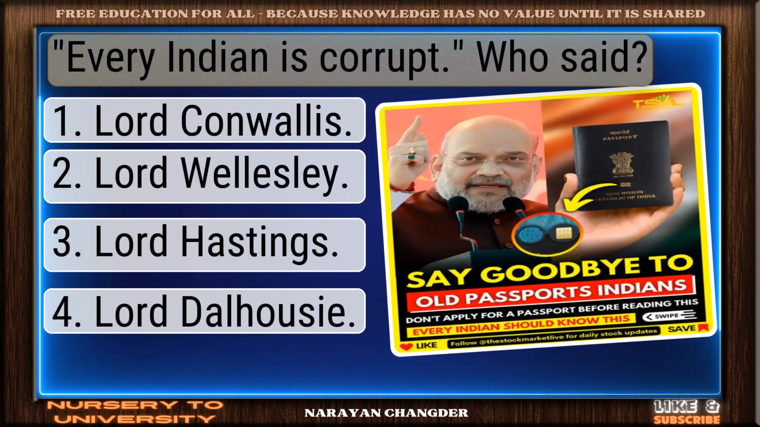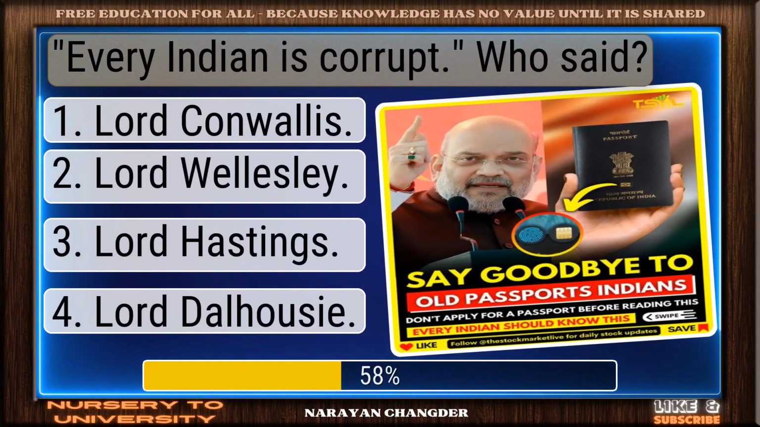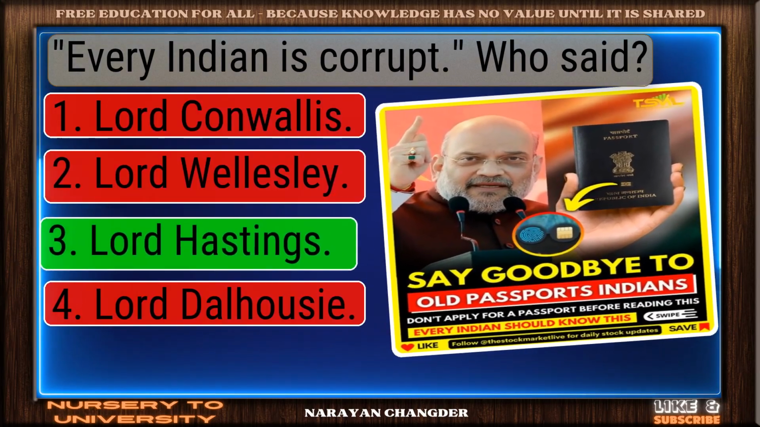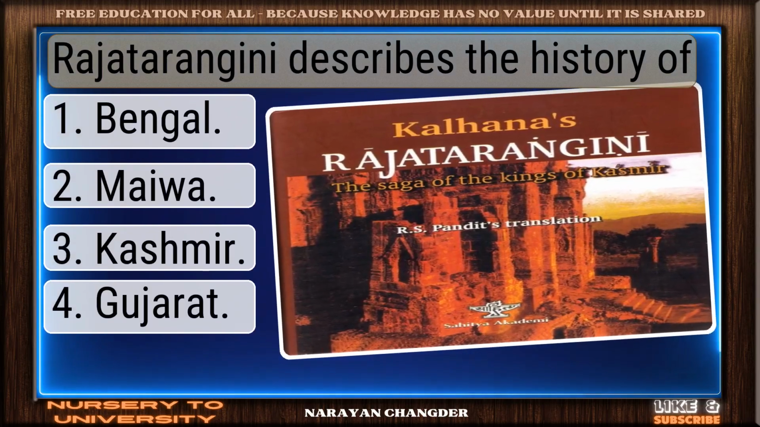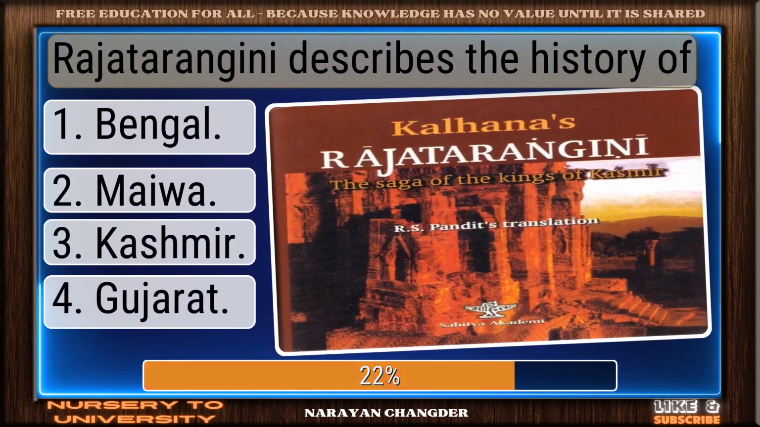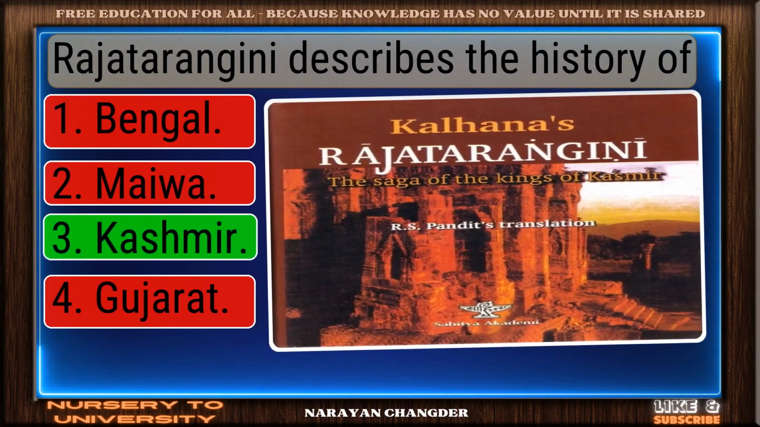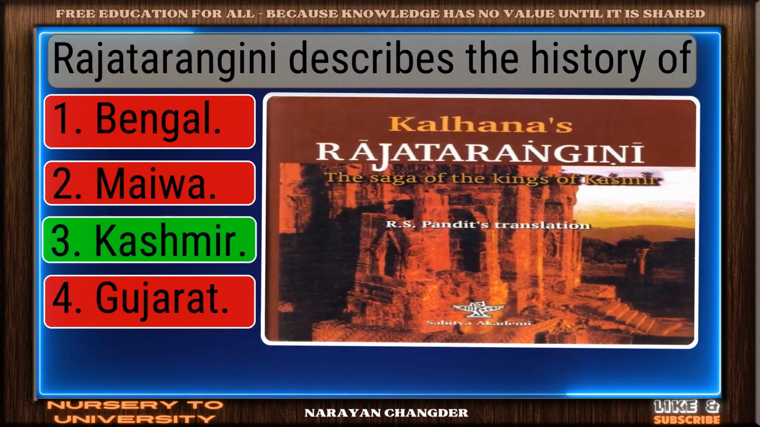Every Indian is corrupt. Who said? Clear logic. Lord Hastings is sound. Raja Tarangini describes the history of. Good thinking. Kashmir is right.